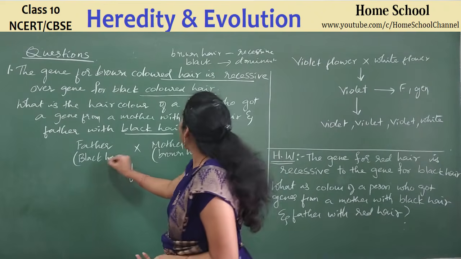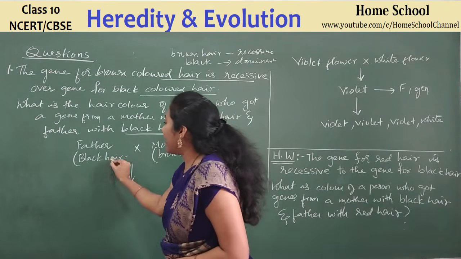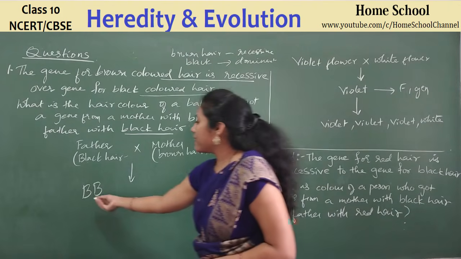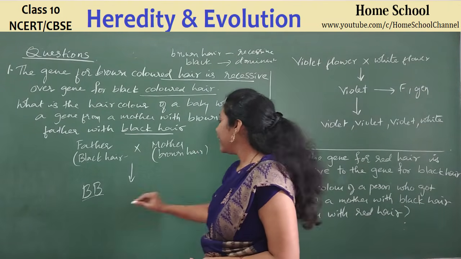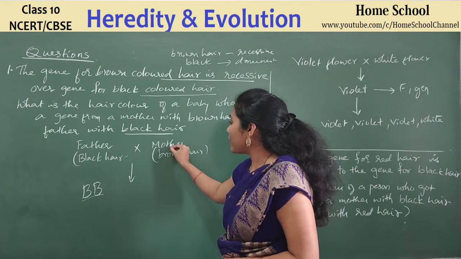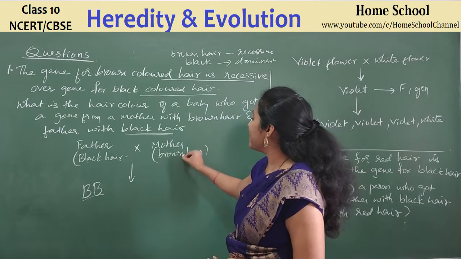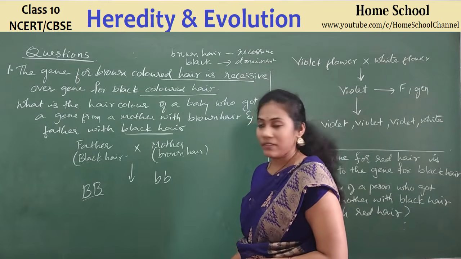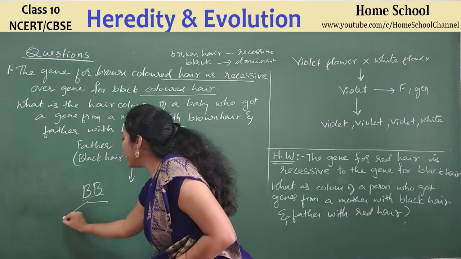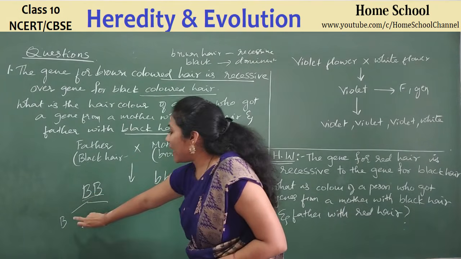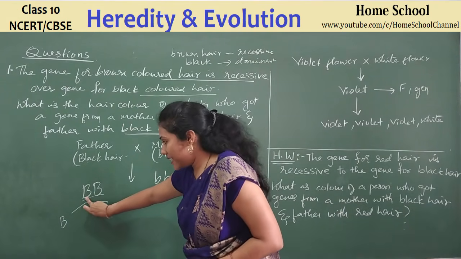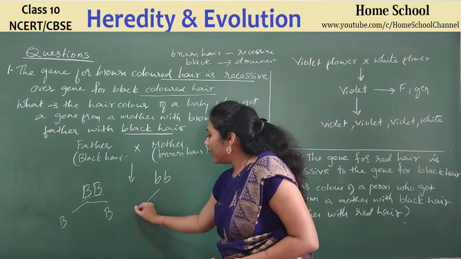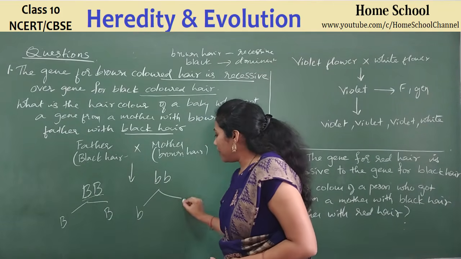Say, for example, black hair is dominant, so I'll take capital B and write. So this is the genotype of the father, right? And what is the genotype of the mother? Mother is having brown hair. Recessive means small b, I'll write for brown. So what are the gametes formed here? The gametes of the father may have this allele, capital B, or the other allele. Similarly, mother's gamete can be small b or small b.